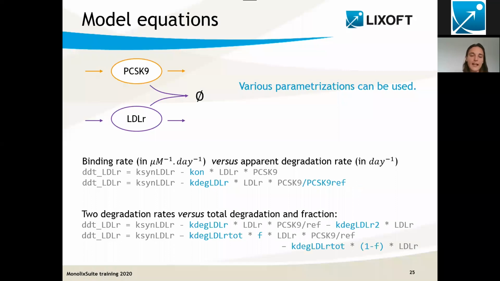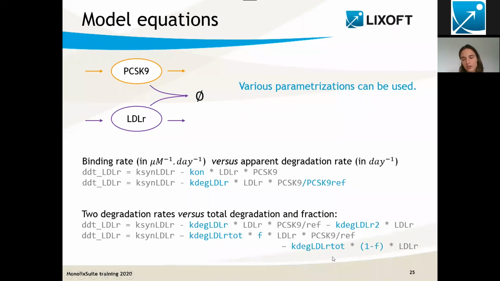Then a second example is if I have two degradation terms, I could have two different degradation rates, here this one and this one. But I could also parameterize it differently by defining the total degradation times the fraction that is PCSK9 mediated.